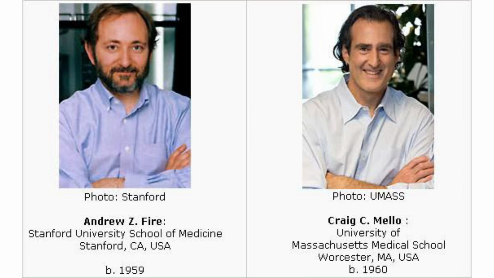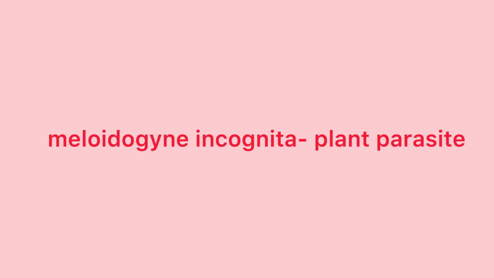parasites. In 1998, the American scientists Andrew Fire and Craig Mello published their discovery of a mechanism that can degrade mRNA from a specific gene. This mechanism, RNA interference, is activated when RNA molecules occur as double-stranded pairs in the cell.